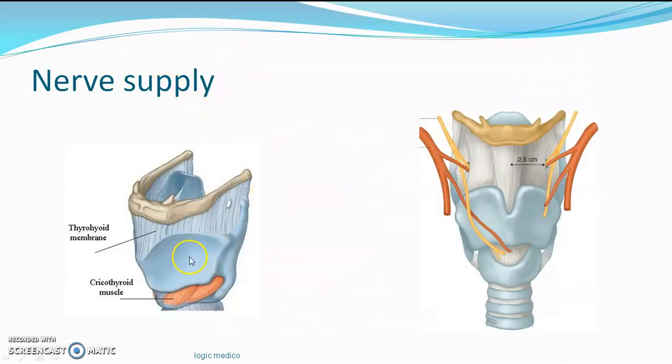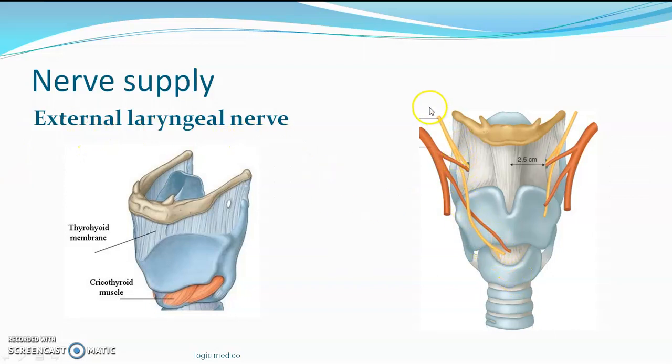Nerve supply, as I already stated, all the muscles of the larynx are supplied by one nerve, the vagus nerve or the 10th cranial nerve. This is the only muscle of the larynx which is sitting on which aspect? If you remember, the external aspect. So it is supplied by a branch of vagus which can be called, any guess? The muscle is on the external aspect of the larynx, so the nerve name is external laryngeal nerve. So how to remember this? The muscle is sitting on the external aspect of the larynx, so the nerve will be called the external laryngeal nerve. It is a branch of the vagus nerve.